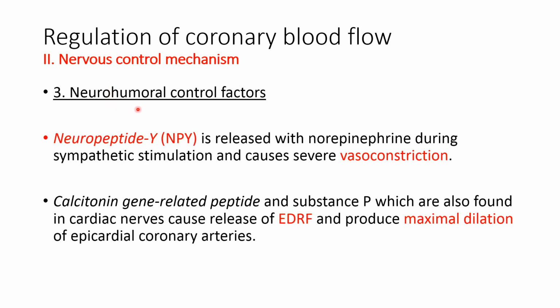Neurohumoral factors also play a role in the nervous control mechanism that controls coronary blood flow. These neurohumoral factors are neuropeptide Y, calcitonin gene related peptide, and substance P. Neuropeptide Y is released with norepinephrine during sympathetic stimulation, and it causes severe vasoconstriction and decreases coronary blood flow. Calcitonin gene related peptide and substance P, which are also found in the cardiac nerves, cause an increase in the release of endothelium derived relaxation factor or nitric oxide, and it produces vasodilatation, which increases coronary blood flow.